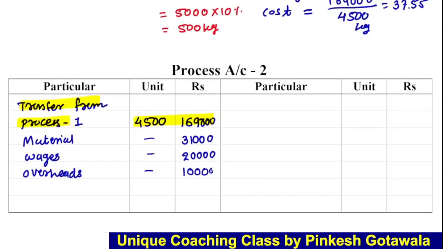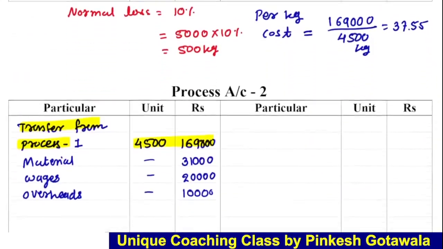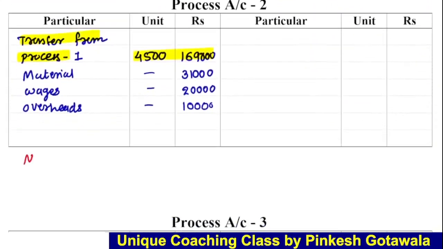Now in this process account 2, there will also be a normal loss. How much is the normal loss? That will be 10%. Okay, how much loss? 10% normal loss in the second process. I told you, now 10% means 10% of what?